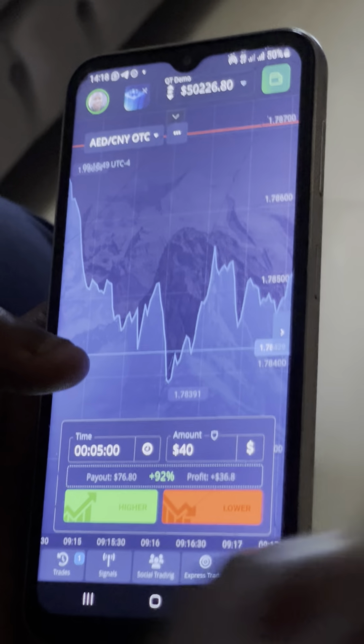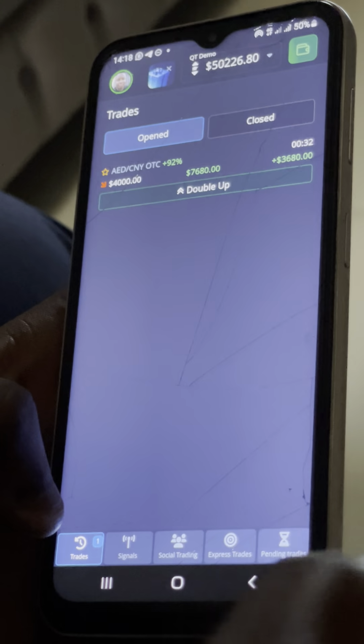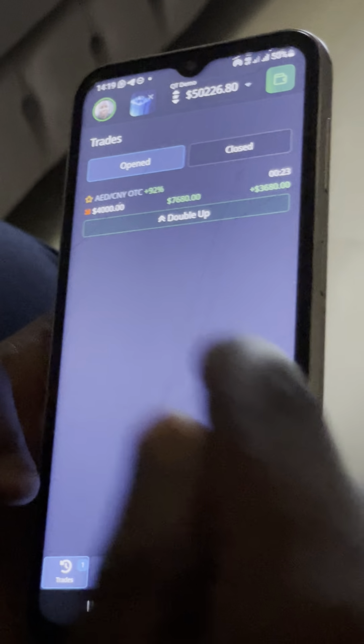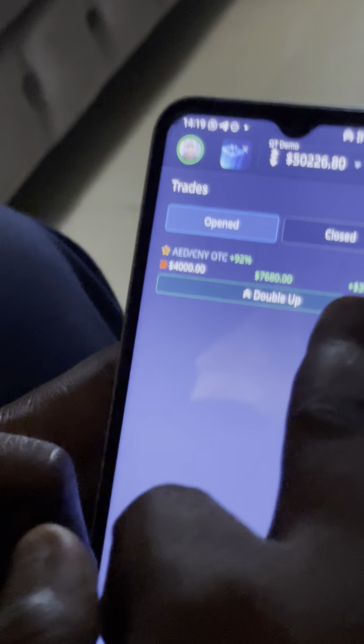And the beauty of this is if a trade comes in your favor, you are going to make the minimum of 90% profit. So it means even if you use $5 capital, you are going to make at least $4 point something. But make sure that you are good. This one will also end in profit now.